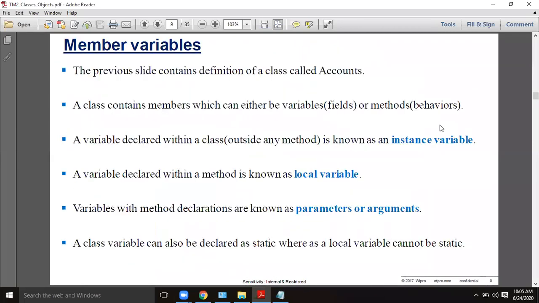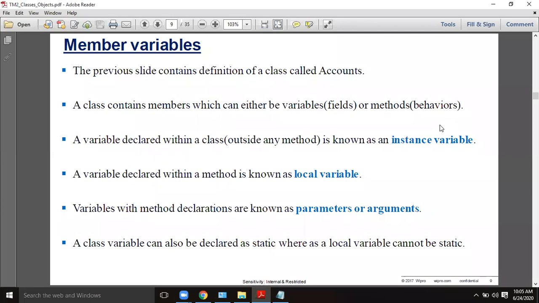Member variables are the fields of a class. Again, I'm repeating, instance variables and local variables are available. Instance variables are declared inside a class and are used throughout the class.